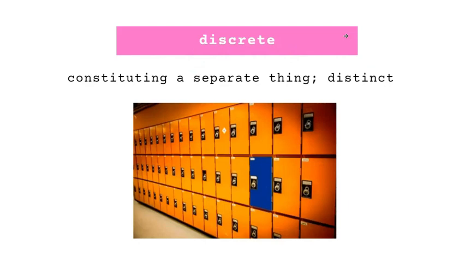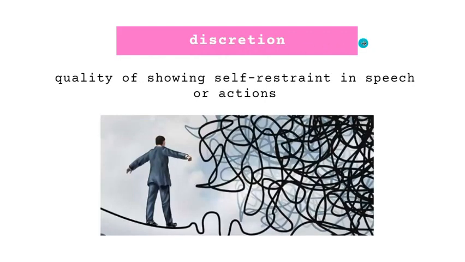Next is discrete, which means constituting a separate thing or distinct. So every box in the image is orange apart from the one that is blue. So you can remember it with the help of the image. So if you have any logic to break this word and make it little more easier to remember, so kindly write those down in comment section so that others get benefited out of it. So moving to the next word.